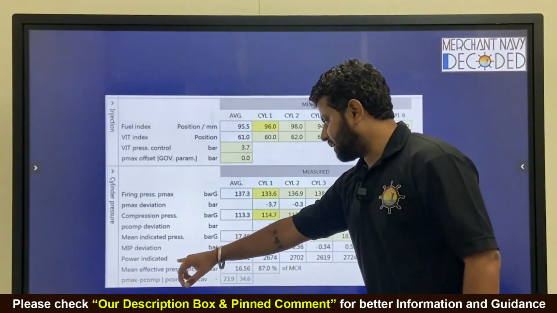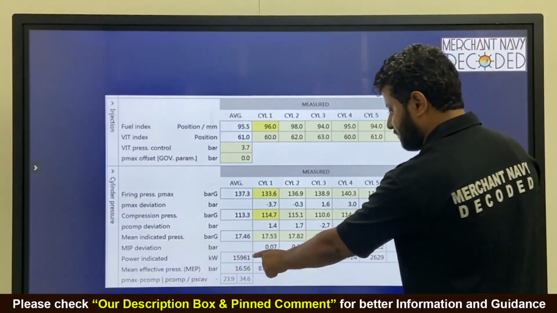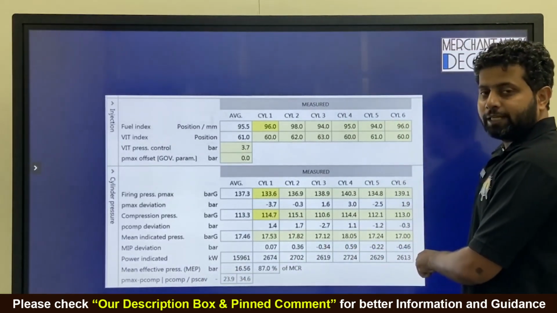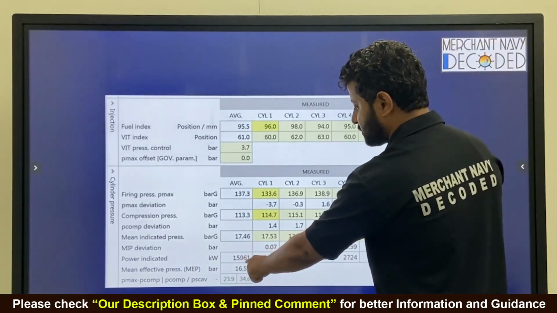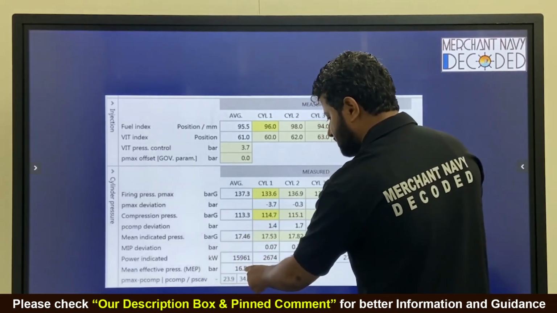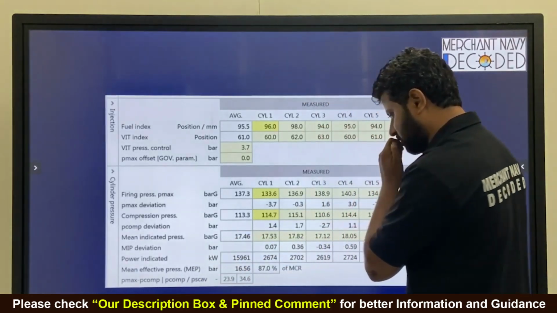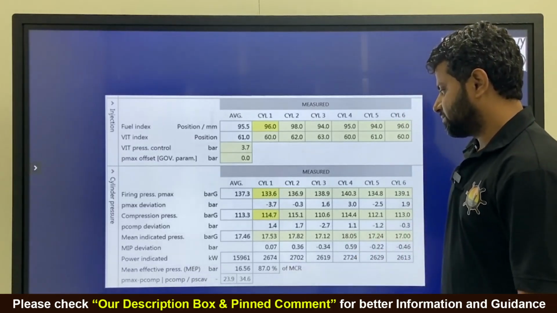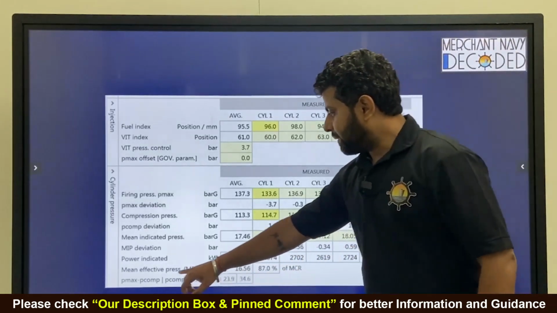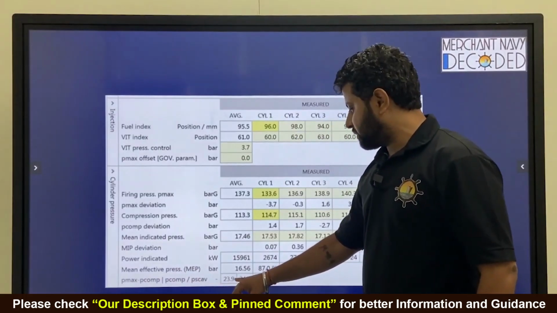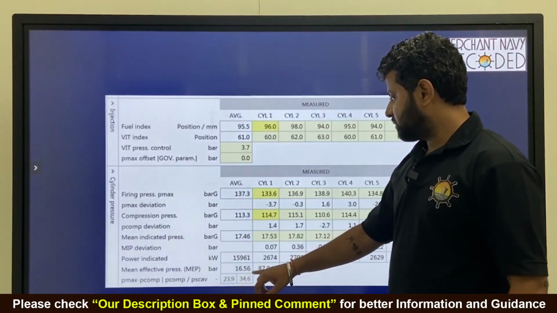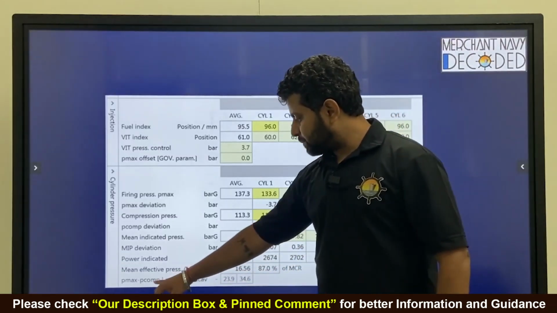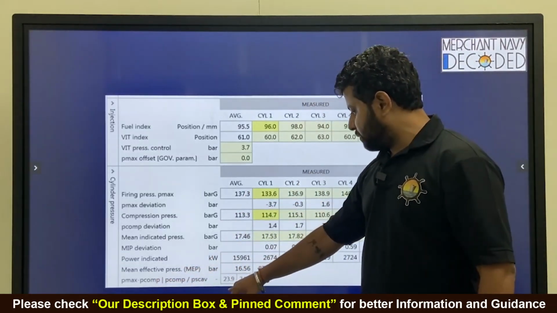Then comes mean indicated power. So mean indicated power is P mean into L into A into N, added up, this much. Mean effective pressure is 16.56, copied, and it comes to 87% of MCR. Copied, guys. P comp max minus P comp is 23.9. From where is this 23.9 coming? Okay, so P max minus P comp has been calculated automatically over here.